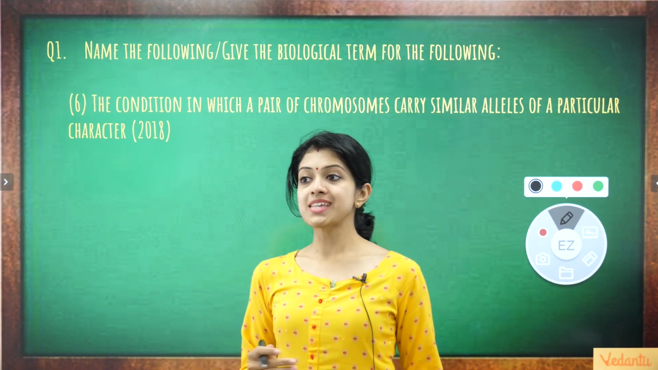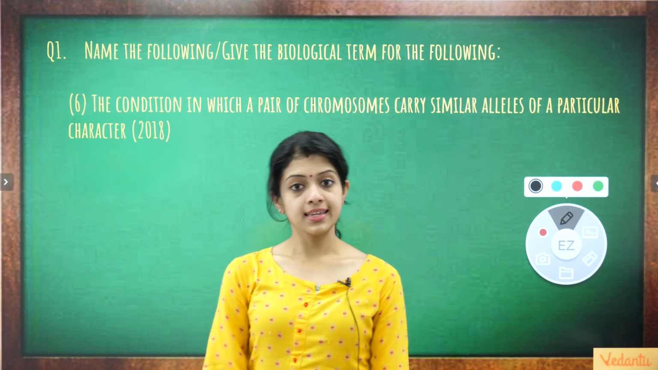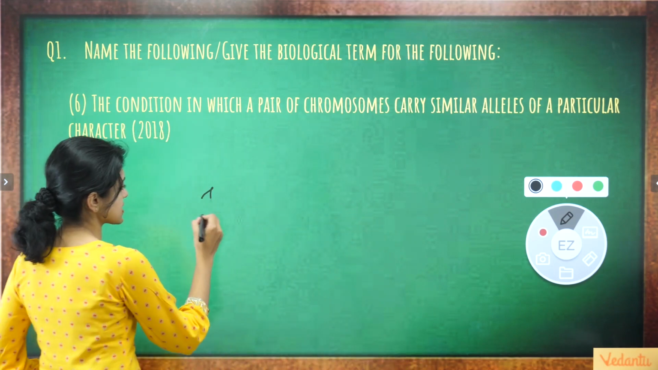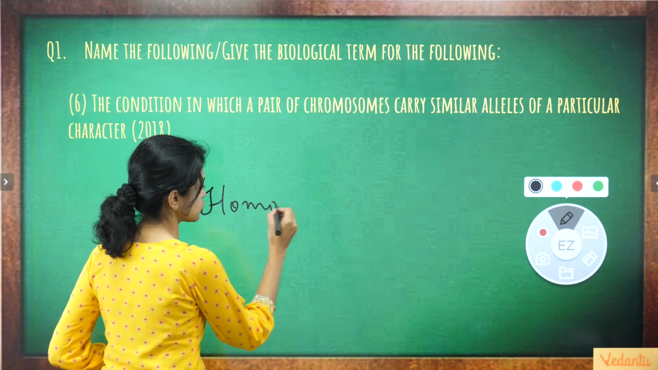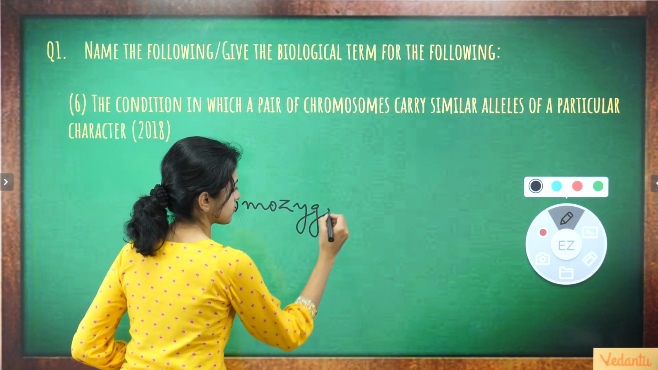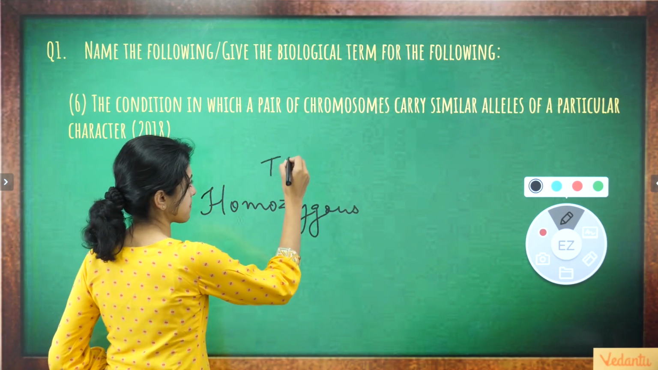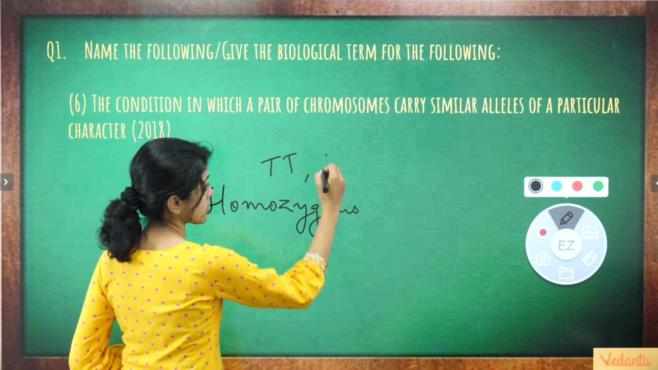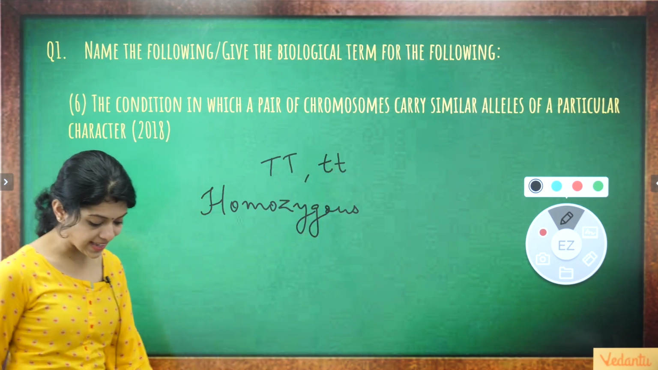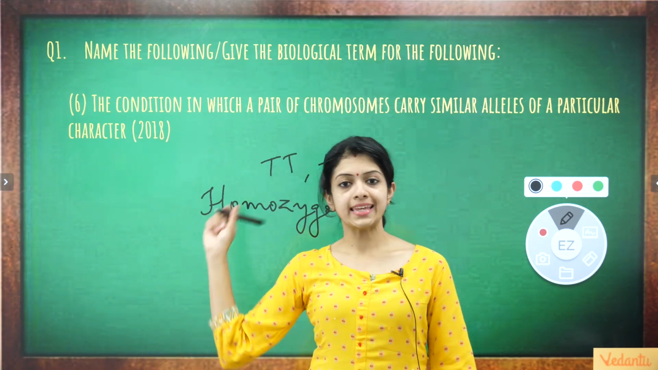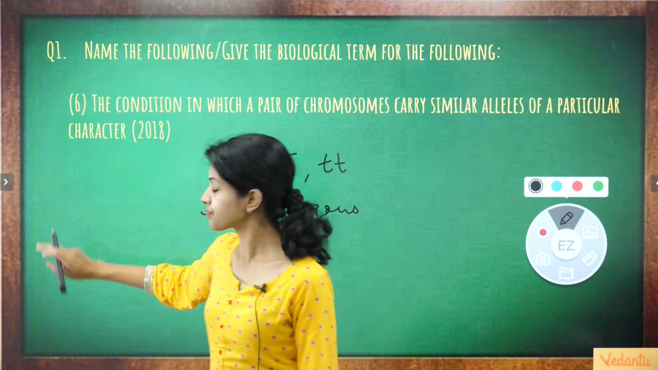A pair of chromosomes carry similar alleles. Yes, it is indeed homozygous condition. What we just saw, either capital T or small t in the case of height. Both the alleles are the same. Okay?